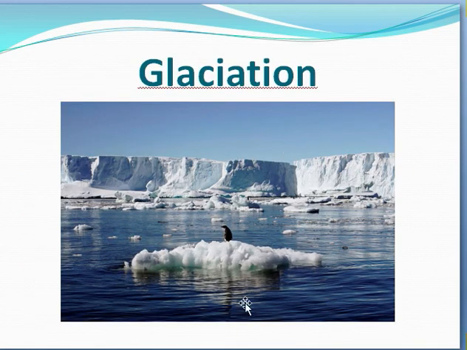This is a diagram of glaciation. In this diagram, you can observe there are mountains of ice. This frozen ice is found at the poles where the glaciers are present, and these glaciers do not have a suitable temperature for living animals. There is very little fauna found in this region, and only those animals which have adaptations to survive at very cold temperatures can survive here. Other animals will not survive and will die, and they will not inhabit there.